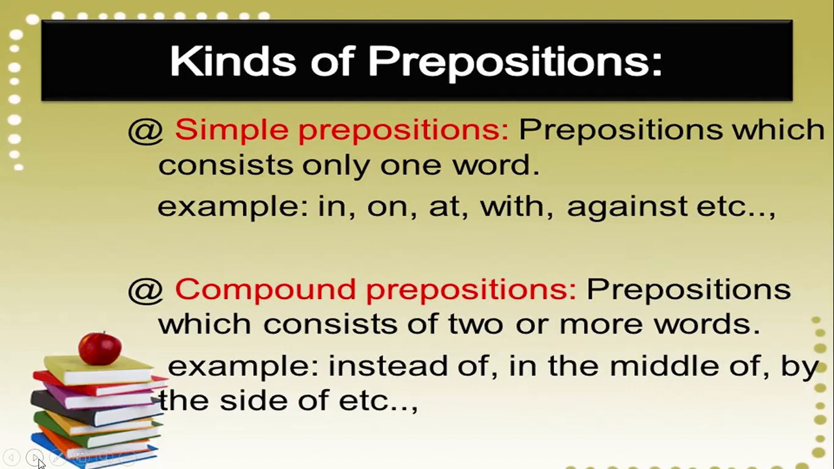Next is compound prepositions. As the word compound itself suggests, prepositions which consist of two or more words are known as compound prepositions. For example, instead of, in the middle of, by the side of, etc. In this category of compound prepositions, we can also take the examples of about, above, across, along, among, before, and so on.